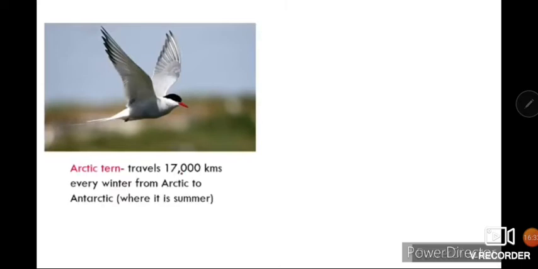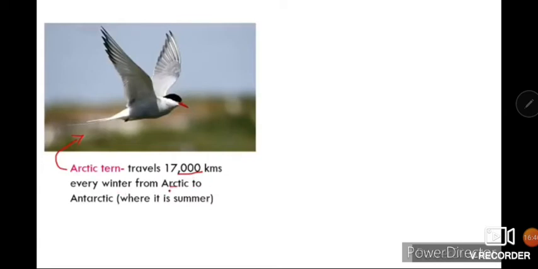Now, for example, let's study so many examples. First of all, this one, you can see this Arctic tern. It travels 17,000 kilometers every year from the Arctic to the Antarctic during the summer.